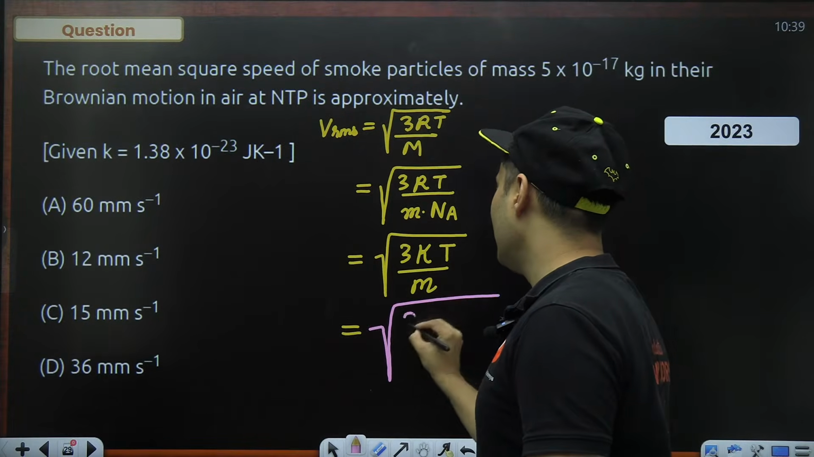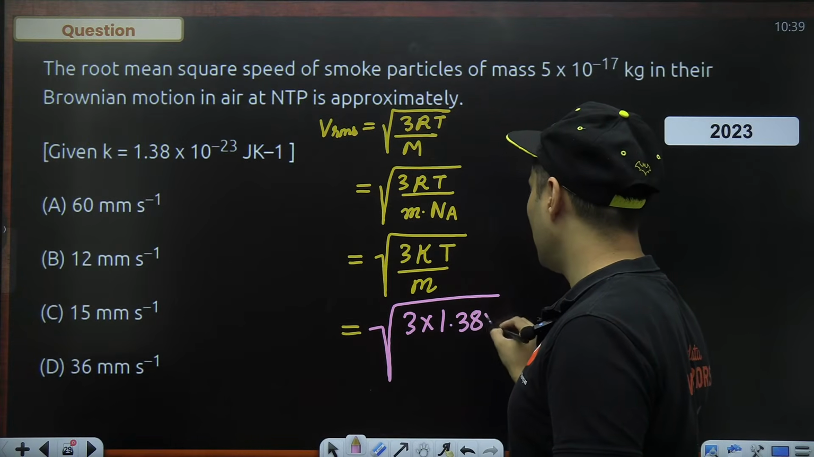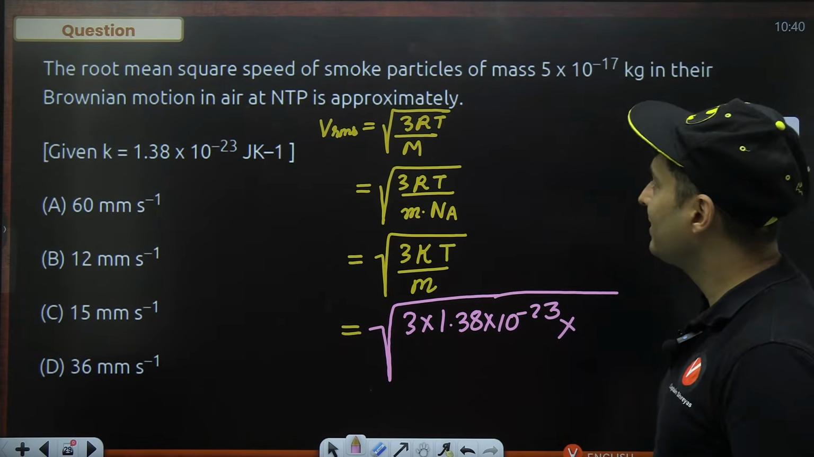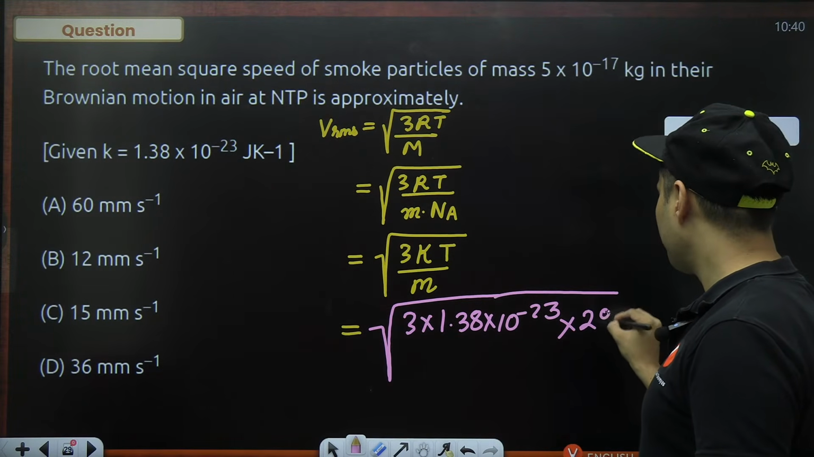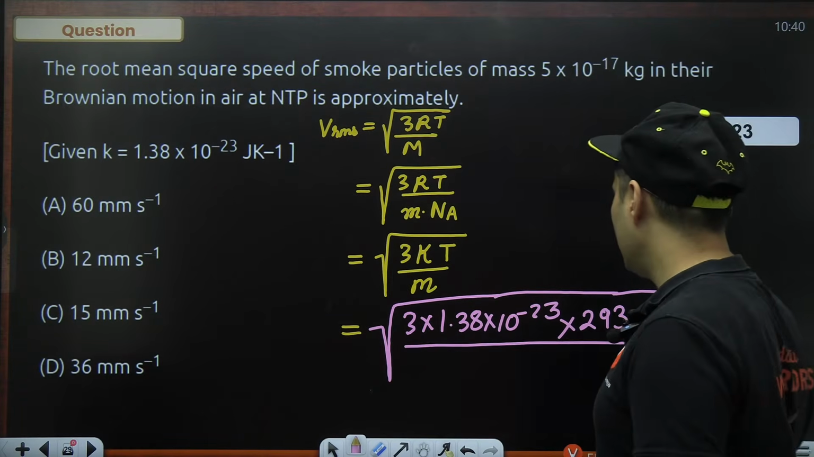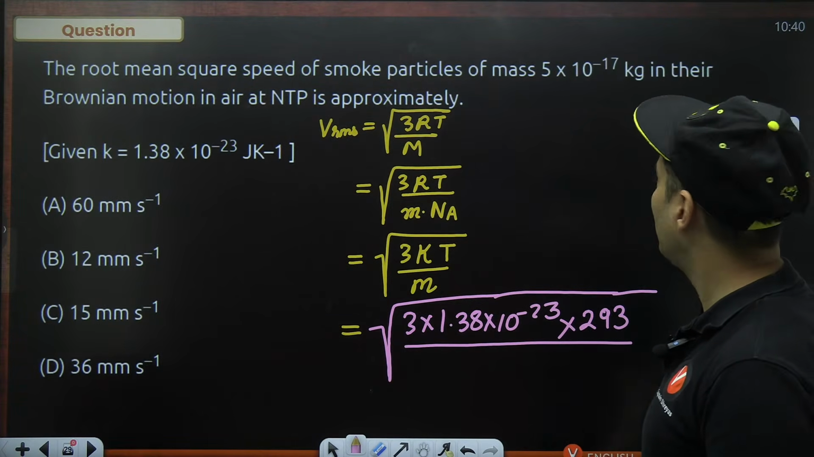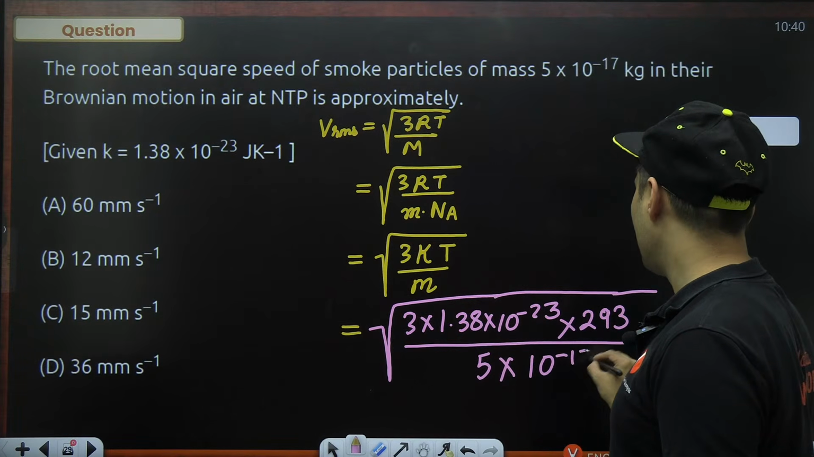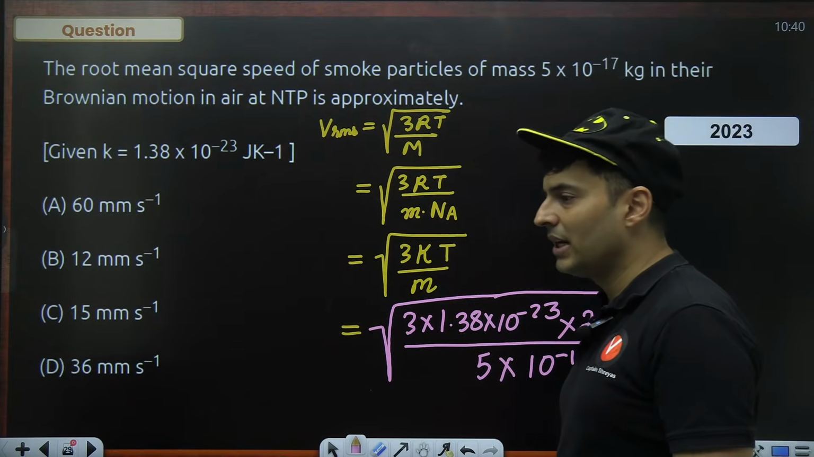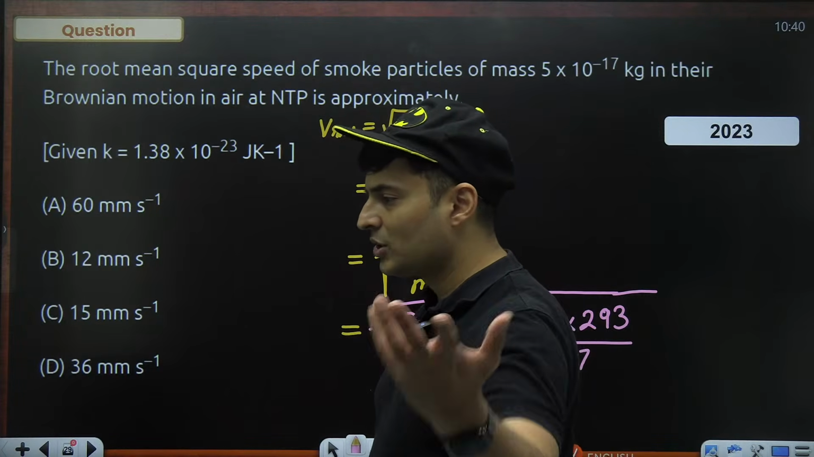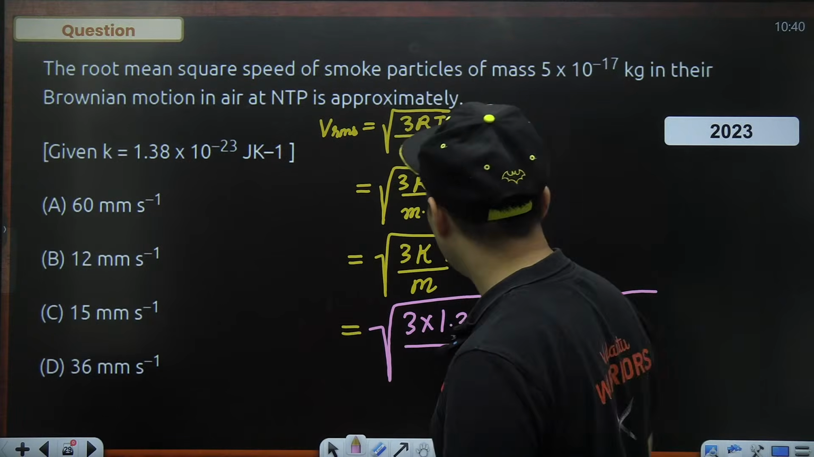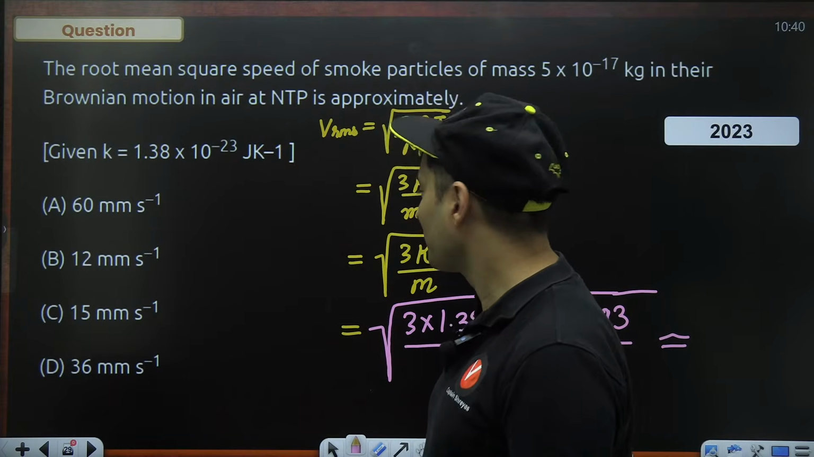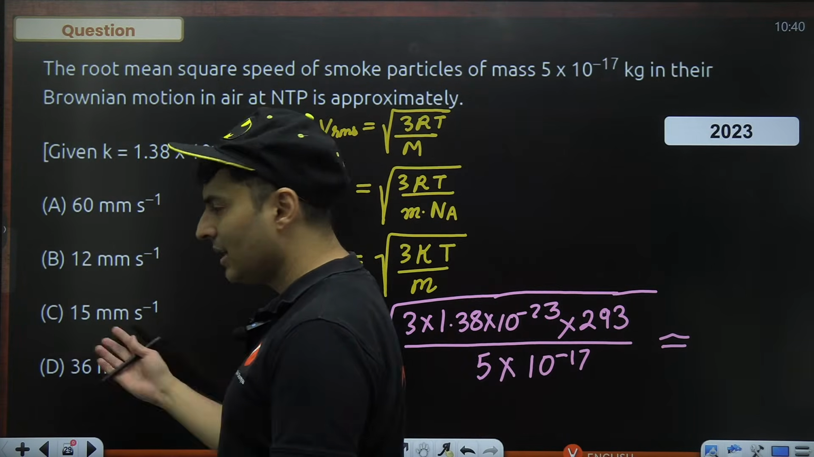So we have 3 multiplied by 1.38 into 10 to the power minus 23 into what temperature will you put? Yes, NTP, so 293. Okay, and what else? The mass is 5 into 10 to the power minus 17. Now, because we have calculators allowed, we can calculate it easily and we will get the answer. Calculators are allowed by NTA now, so be happy. Approximately, just see how much answer you will get and let me know.